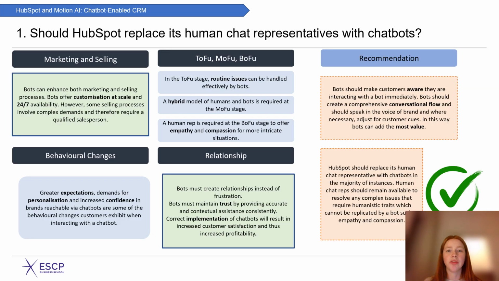We learned in session 1 that customer relationship management, or CRM, is a strategic approach that is concerned with creating improved shareholder value through the development of appropriate relationships with key customers and customer segments. As explained under the heading Relationship in this slide, it is important that chatbots maintain customers' trust by providing accurate and contextual assistance in a consistent manner. Chatbots should create relationships instead of frustration, thereby contributing to the long-term success and profitability of HubSpot's customer relationship management.